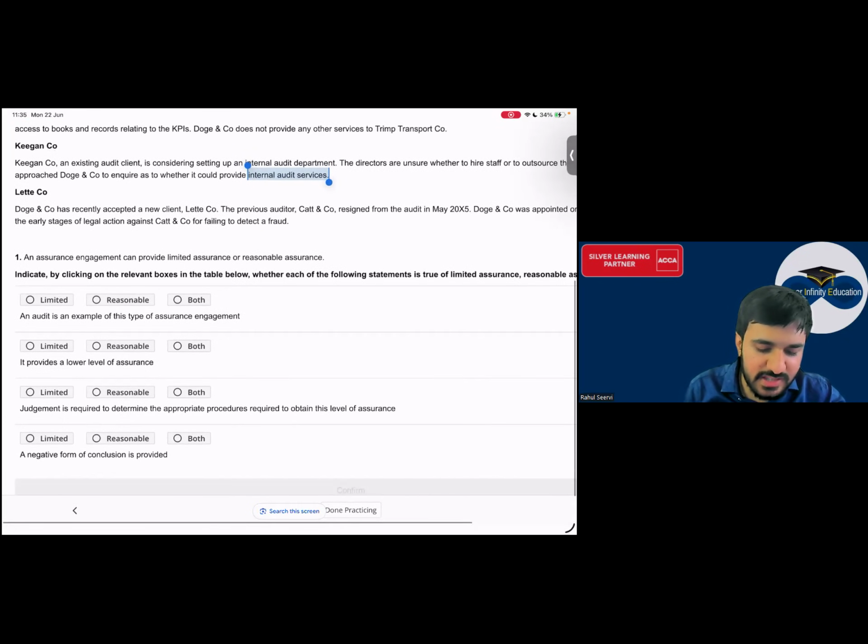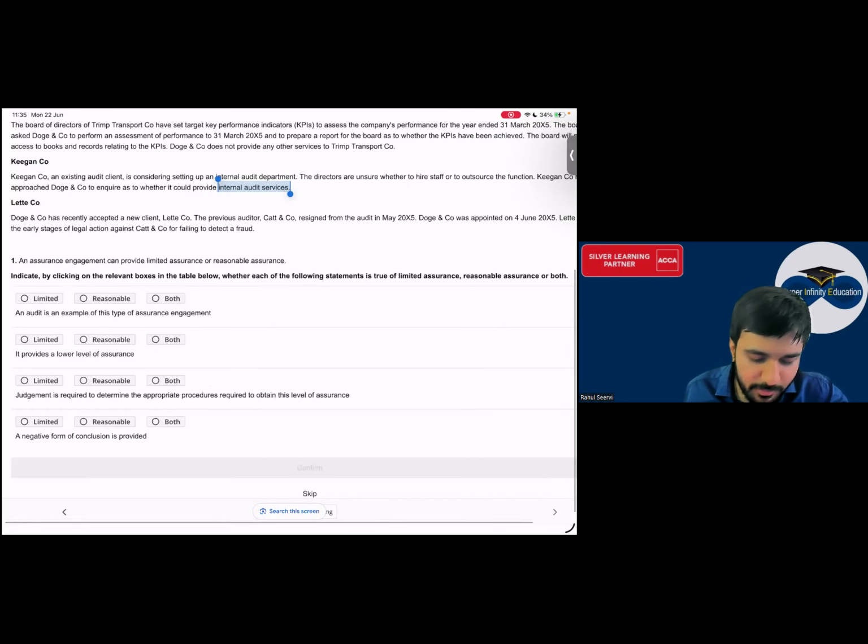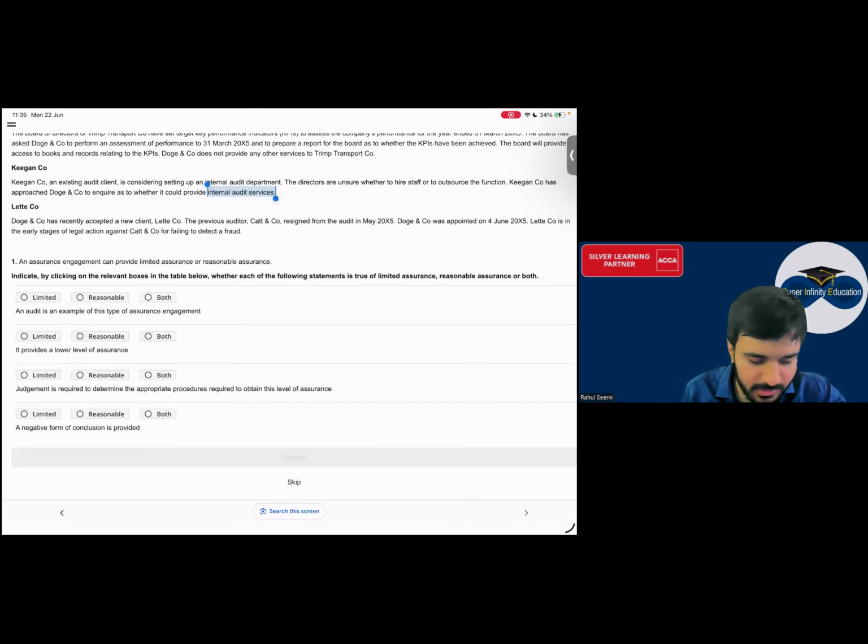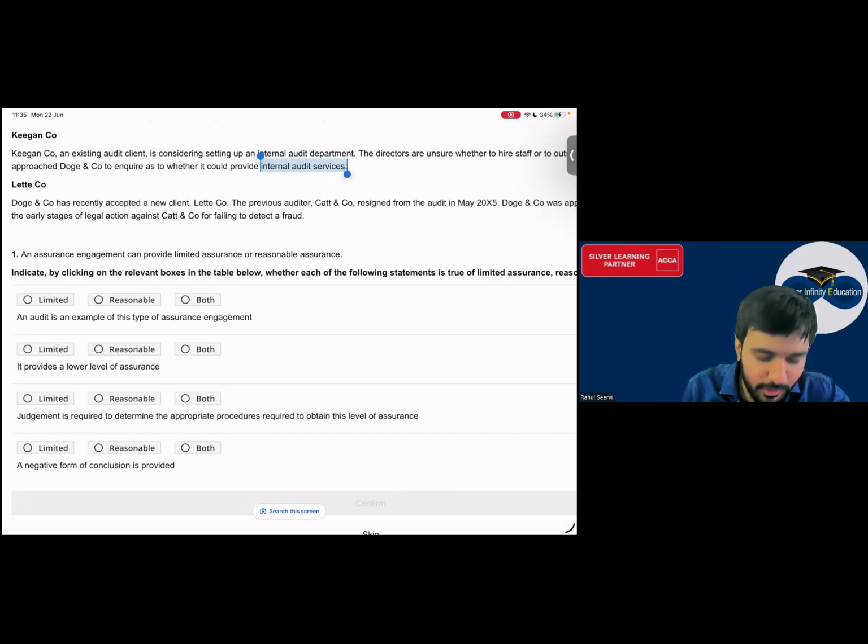So see now, an assurance engagement can provide limited assurance or reasonable assurance. Indicate by clicking on the relevant box in the table below whether each of the following statements is true of limited assurance or reasonable assurance. An audit is an example of what, everyone? Audit किसका example है?